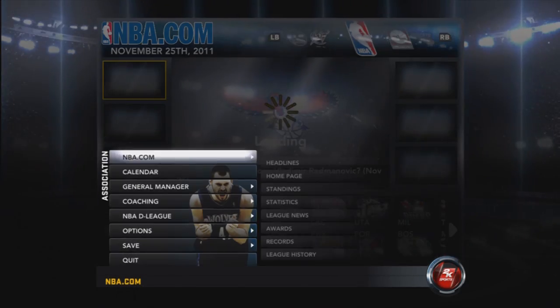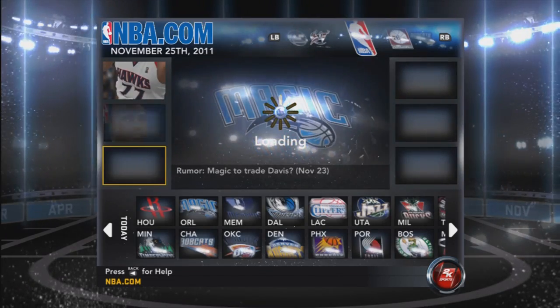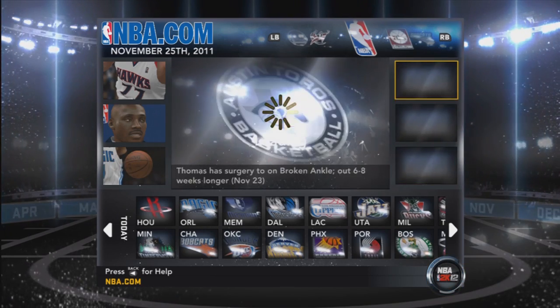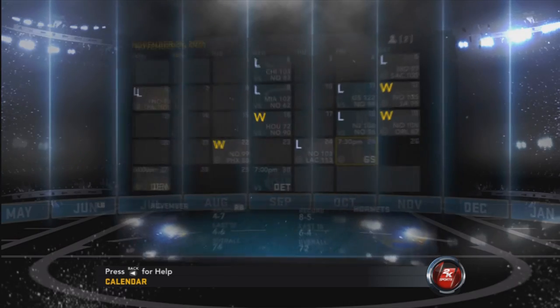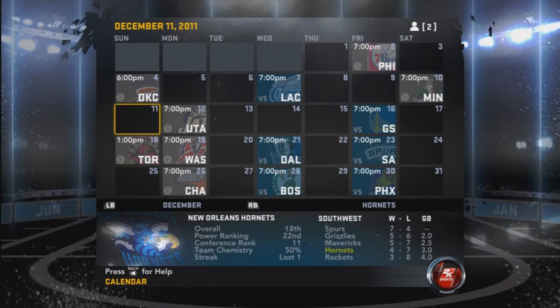I will do it after I'm done simulating these games. You're gonna see it doesn't even load all of these thumbnails, like it doesn't load any of the ones on the right hand side. Apparently Williams is number one in the latest true shooting percentage. I really don't care. So we're gonna go ahead and simulate a bit.